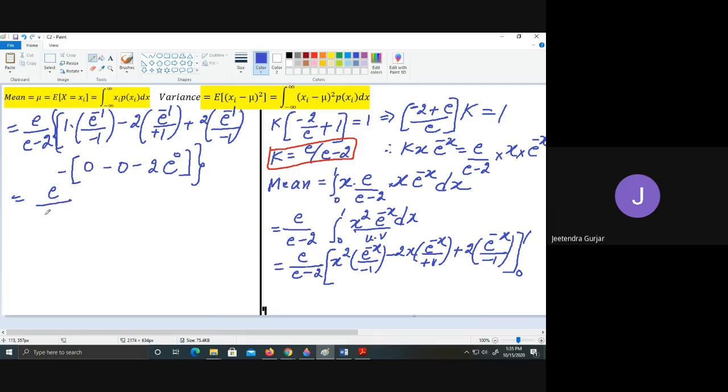So now the simplification remains: e divided by e minus 1 in the bracket. So here e raised to minus 1 upon minus 1, I can write like this.